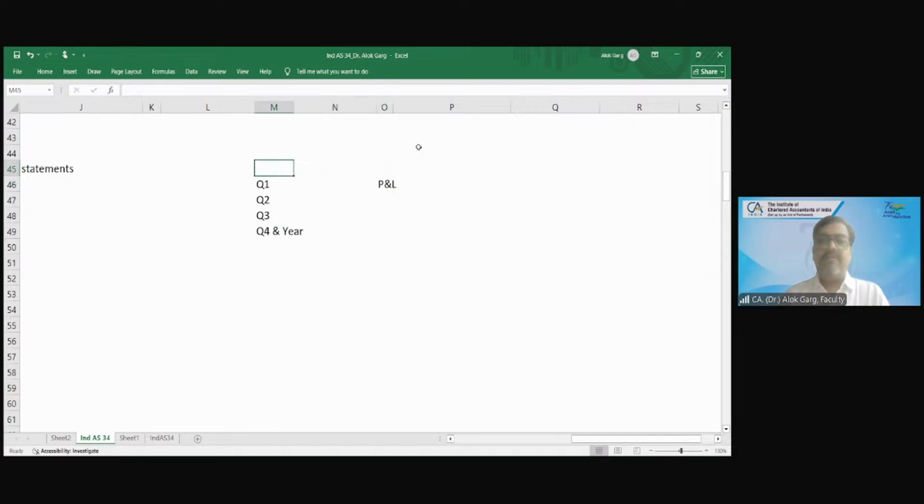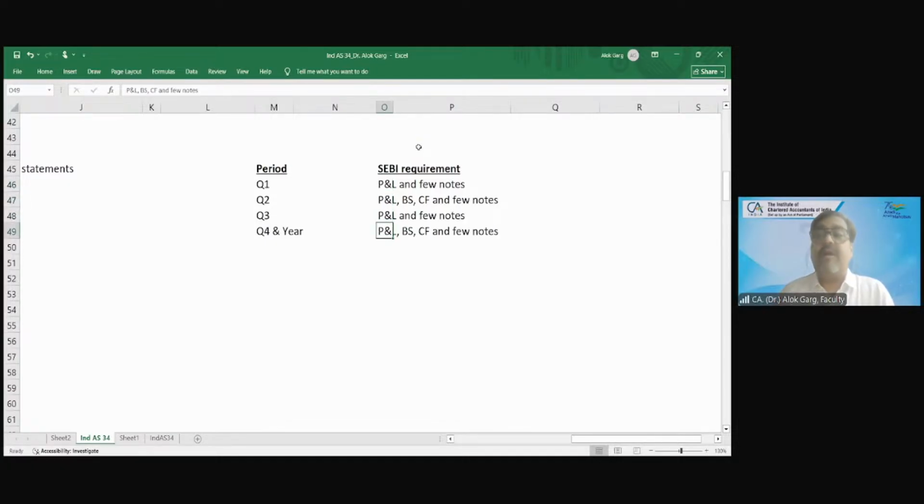As per the SEBI requirement, in quarter 1, only P&L and few notes. In Q2, which means September ending, half year ending: P&L, balance sheet, cash flow and few notes. Quarter 3, again P&L and few notes. Quarter 4, P&L, balance sheet, cash flow and few notes. This is the requirement of SEBI.